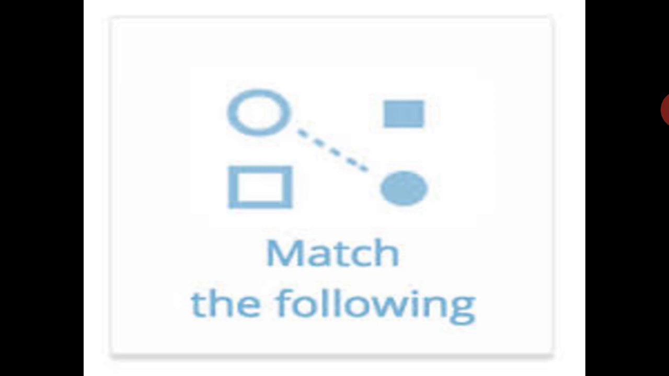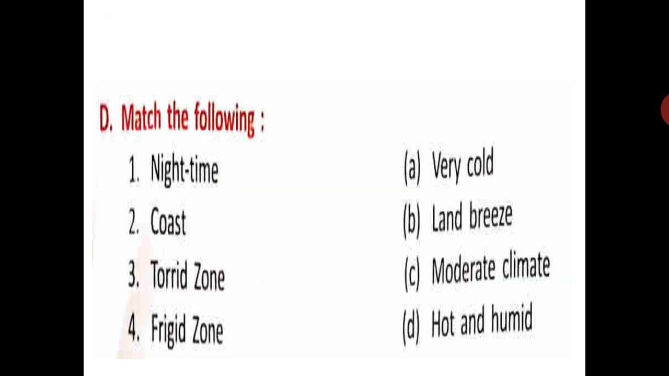Now we will come to another book exercise, D, that is match the following. The first is night time, second is coast, third is torrid zone, and fourth is frigid zone. And the answers for these are A, very cold, B, land breeze, C, moderate climate, D, hot, humid climate. So we have to match these.